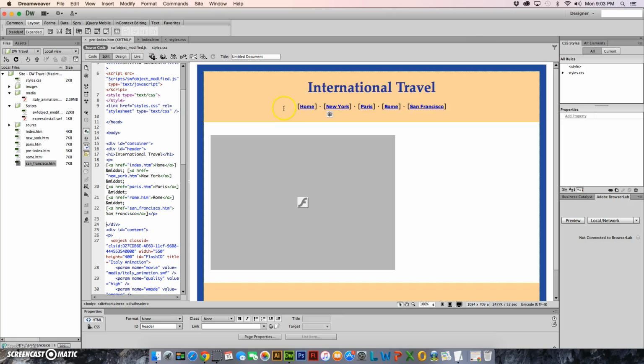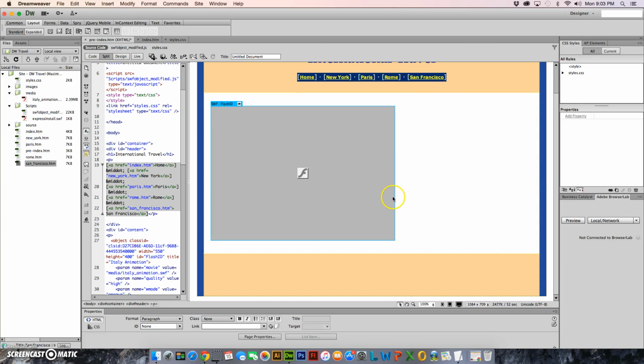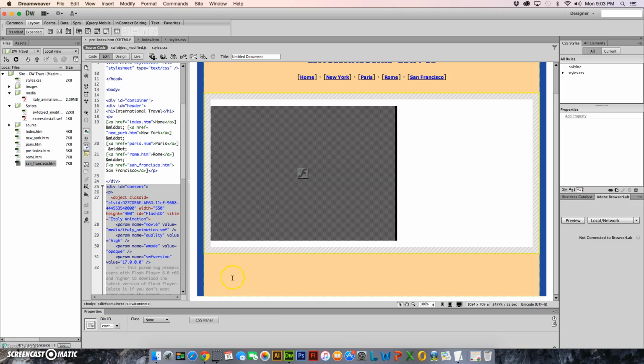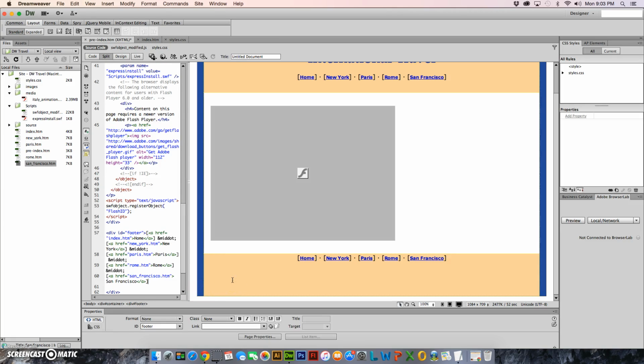Now, what I'd like to make sure that you have done is go to all your other pages and confirm that your brackets are not part of your navigation. If they are, then you probably want to copy from this page to the other. But before you do, I'd like you to also go down here in the footer. Whoops. I'll make sure that I'm in the footer. There we go. And I will paste. And there is the navigation that shows up down there as well.